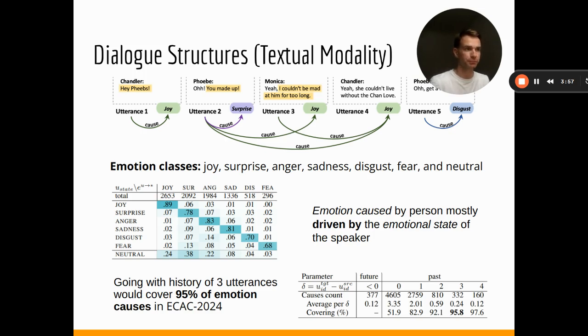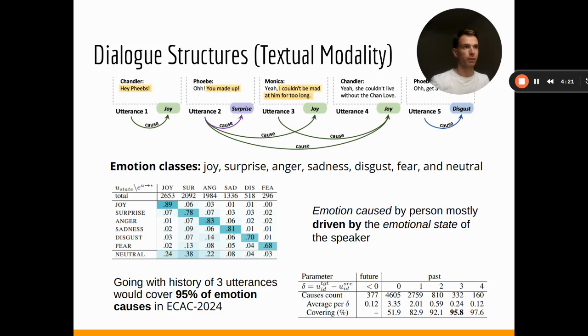We start with analyzing the related resource, and there are two main key findings. The first one is how the alignment performs between the emotion states and the emotions caused to the other characters.